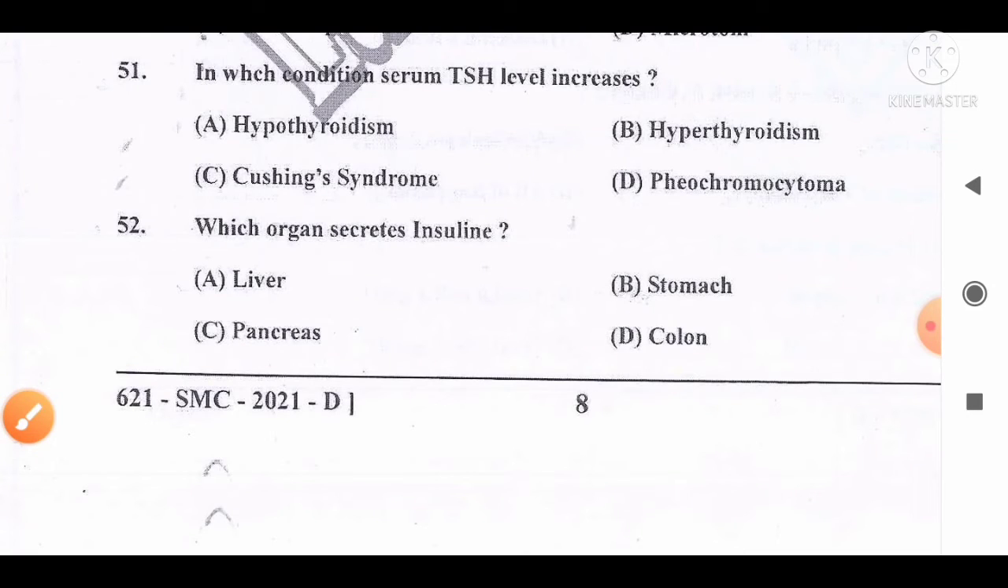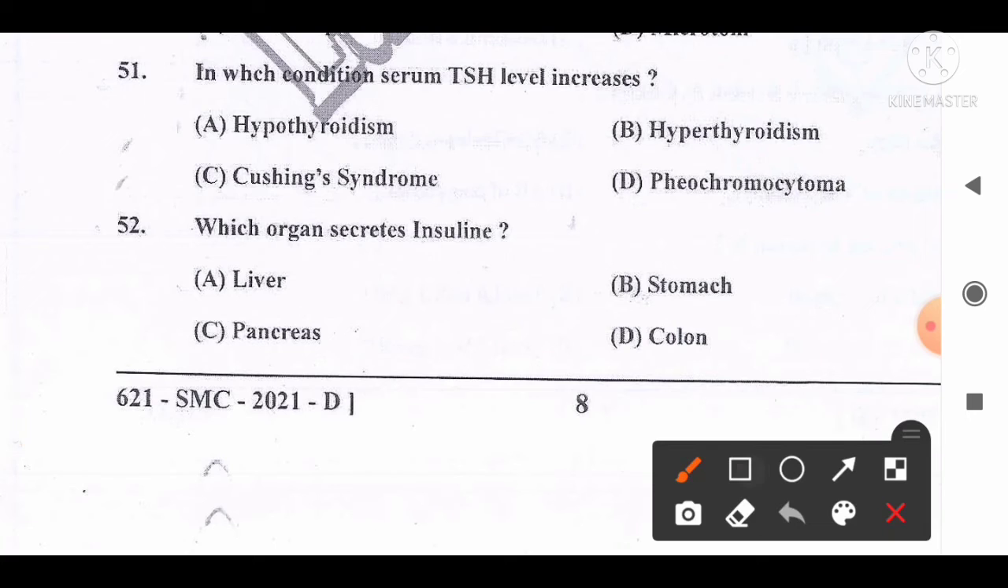Move to the next question, number 52. Which organ secretes insulin? And the options are A, liver; B, stomach; C, pancreas; D, colon. And the correct answer is that it is secreted by the beta cells of the islets of Langerhans of the pancreas. So option C is the correct answer for this question.